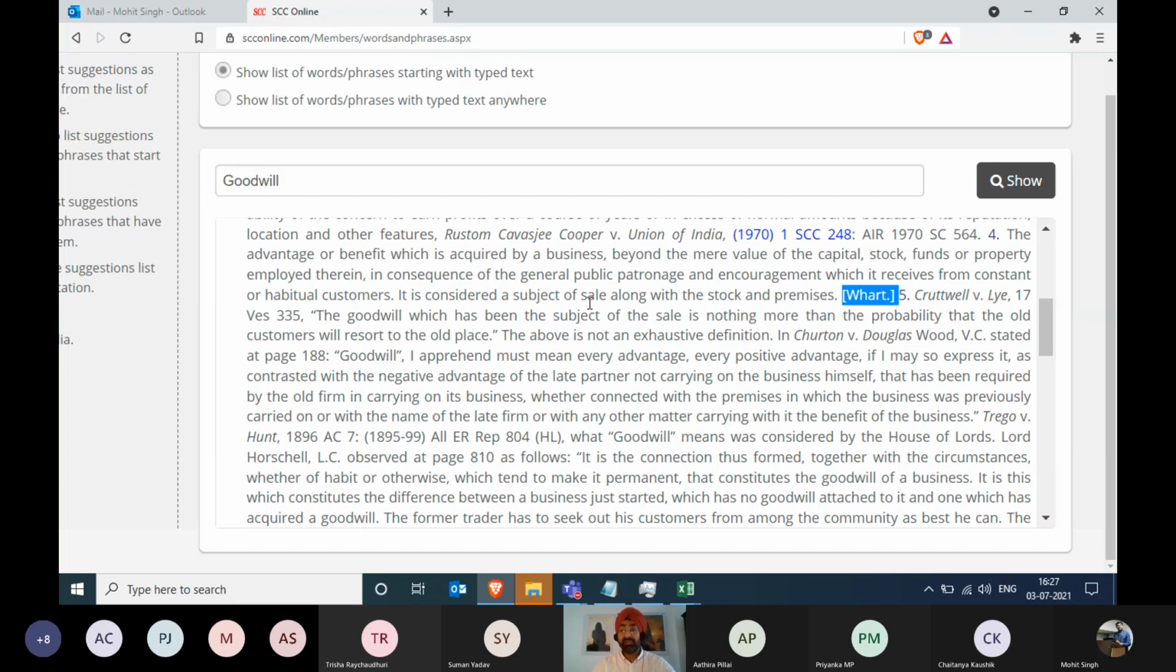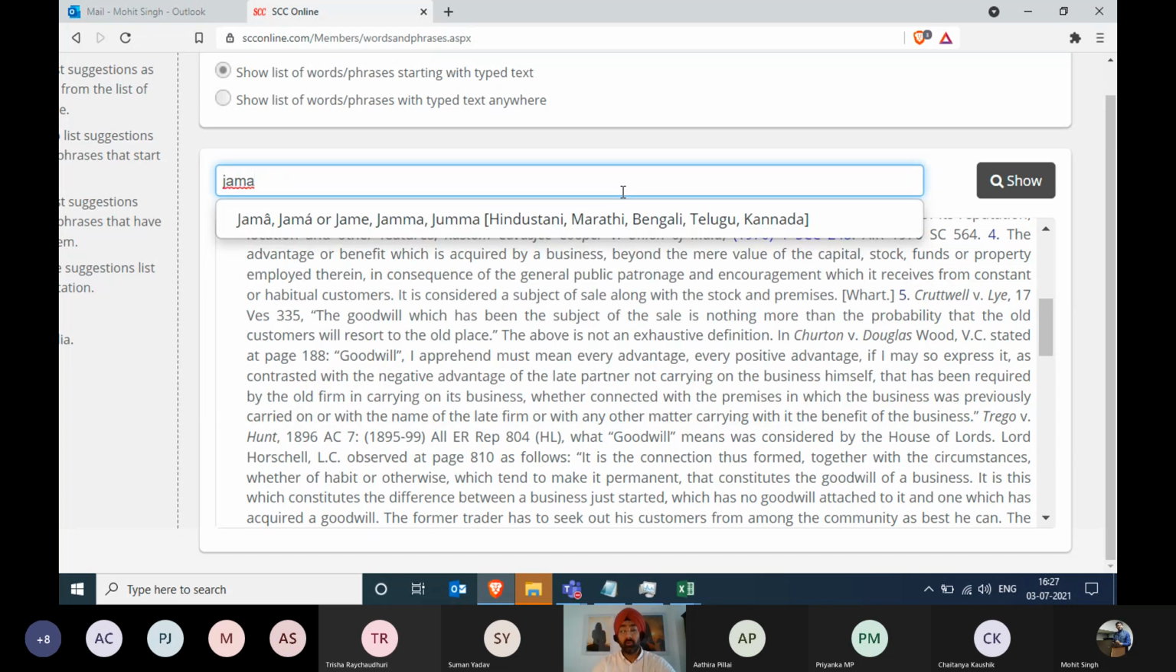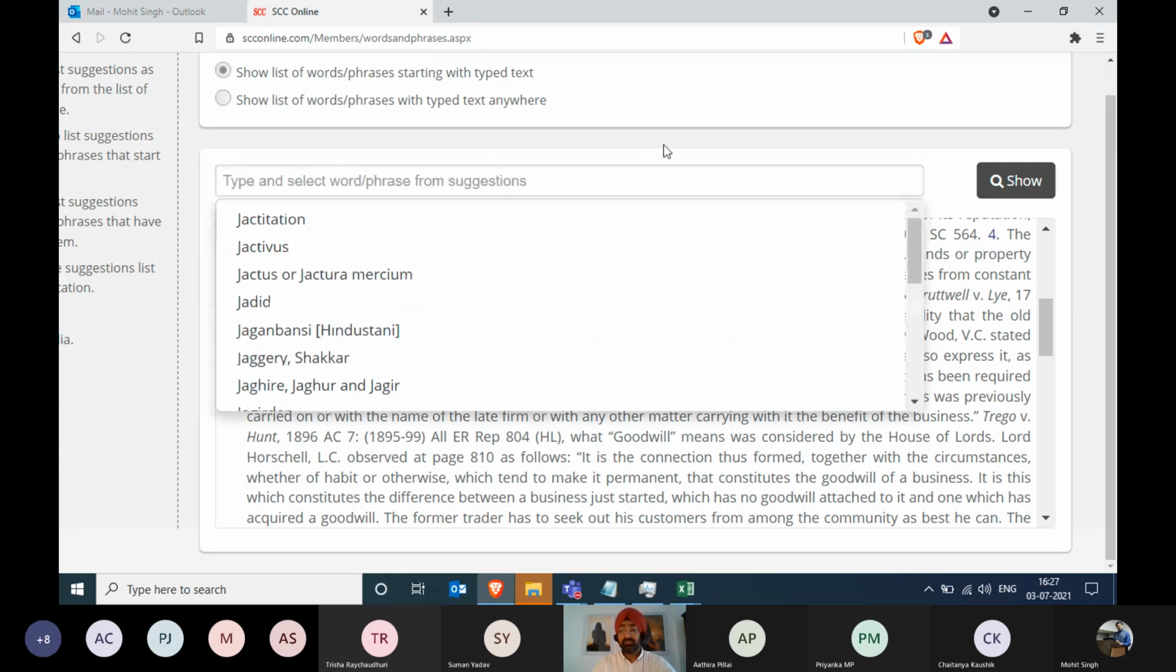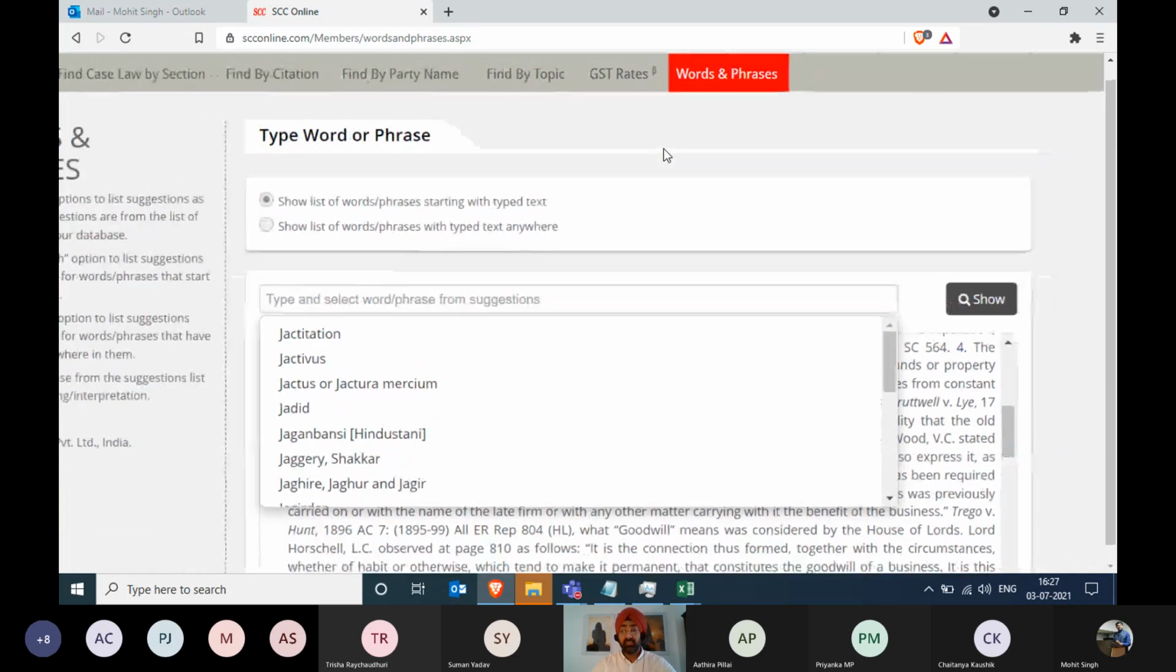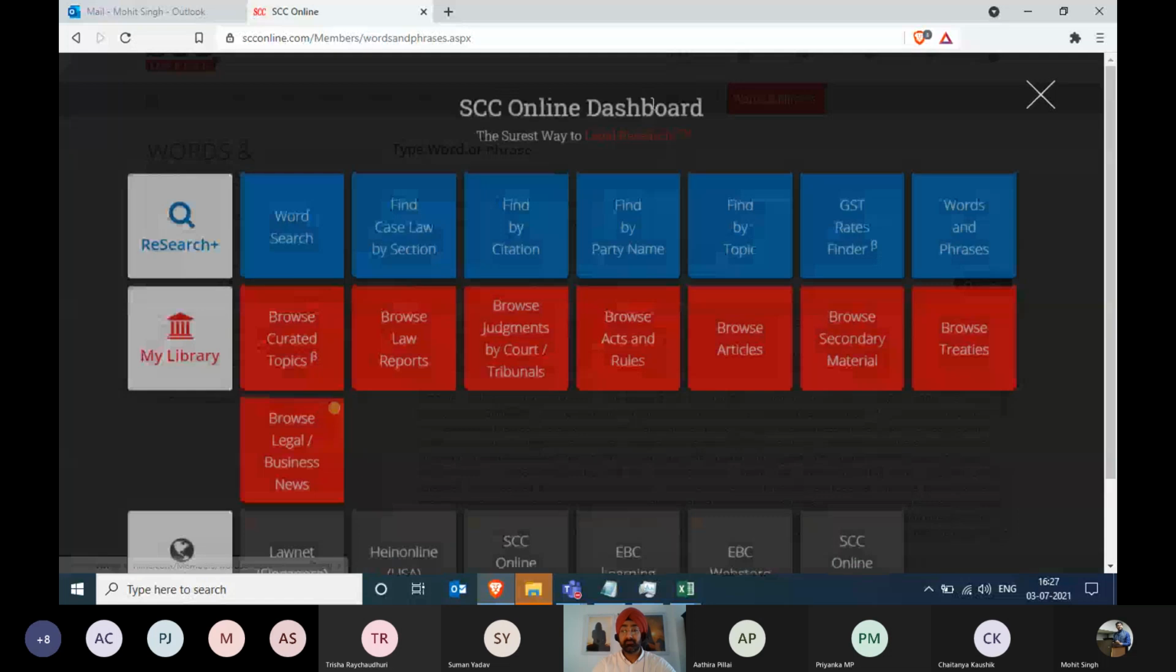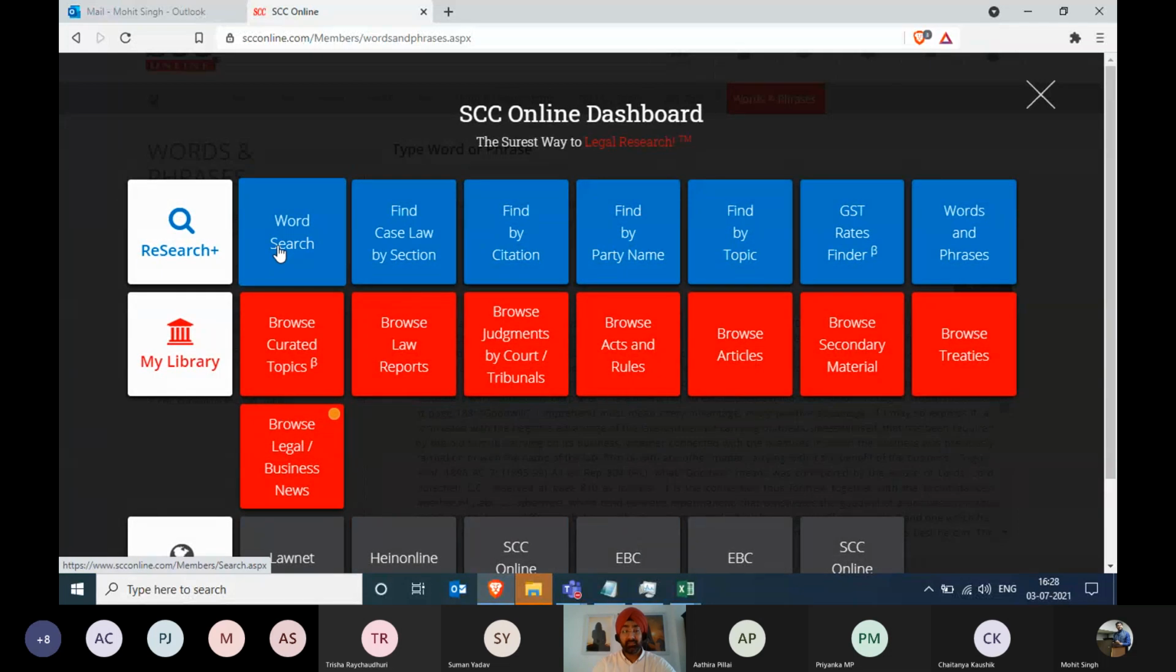But in case you're not able to find a particular word, one example is Jamabandi. Now, if you search for Jamabandi, it will not give you any result. But does that mean that you cannot search for that particular word? No. Mohit, could you please scroll up? For that, you can use the word search. So don't click on that. We can show it. It's a word search over here. If you click on this, we'll show you how to search for Jamabandi and all the other words. But we'll come to that in the last. Mohit, let's go to GST rate finder.